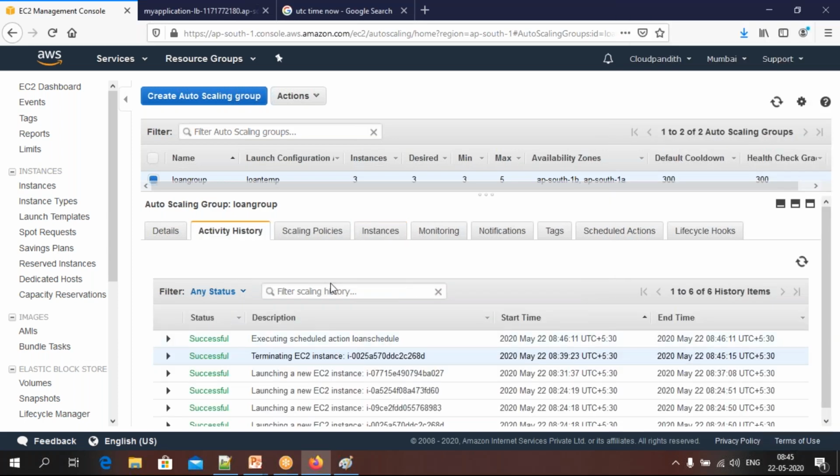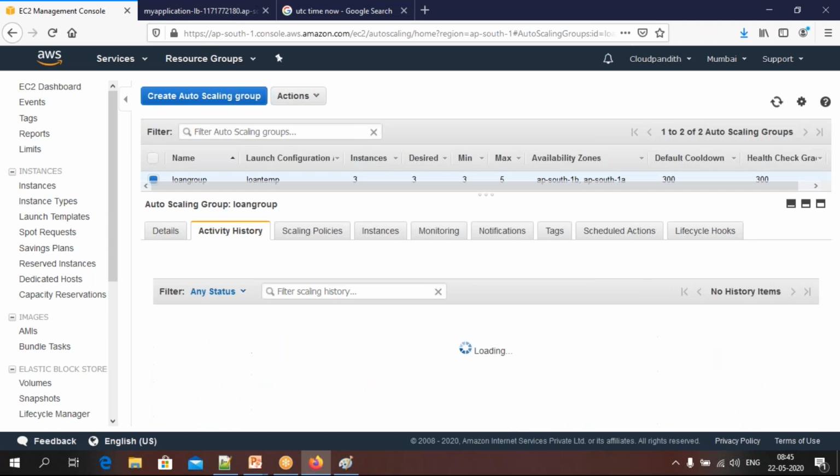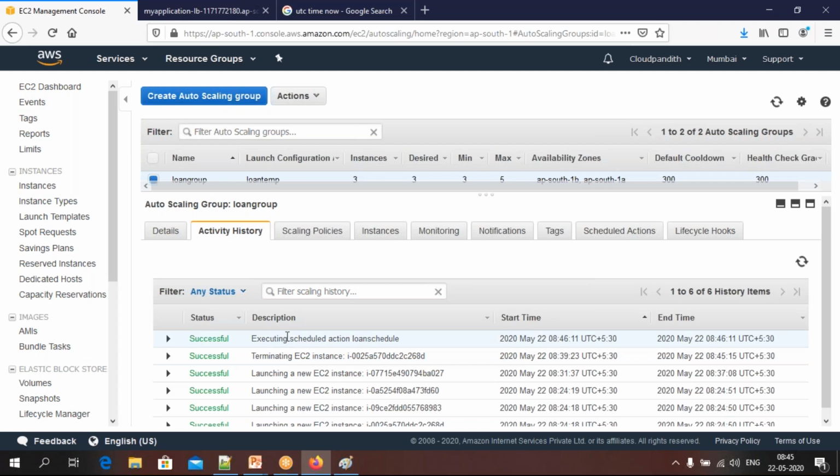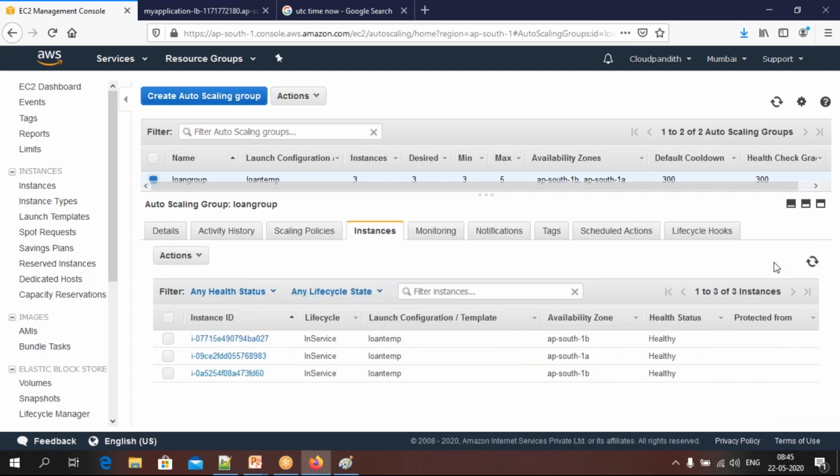Let's wait. See, executing scheduled action, the loan schedule. It has started executing. Okay, executing successful. Go to instances. Instances will come.